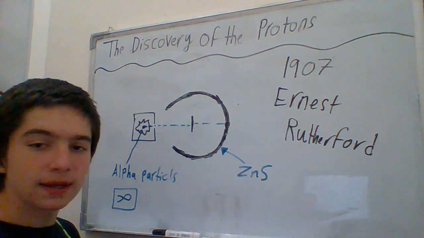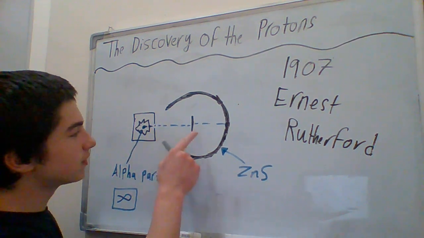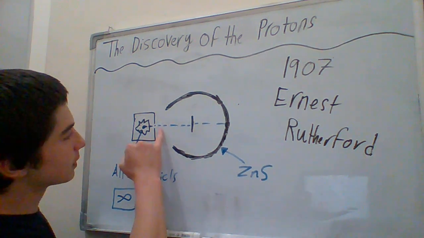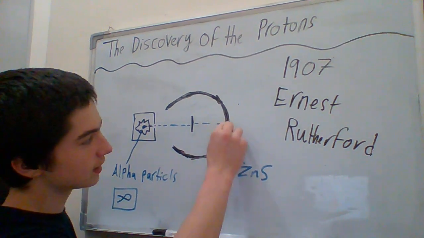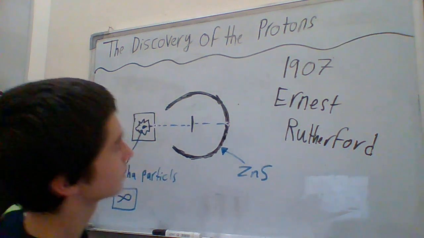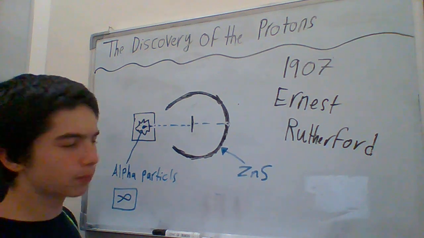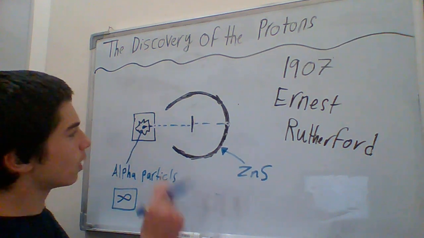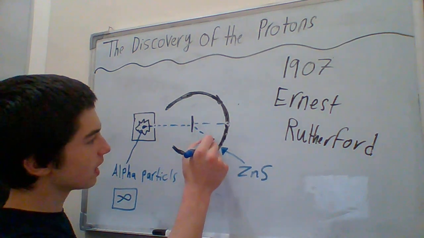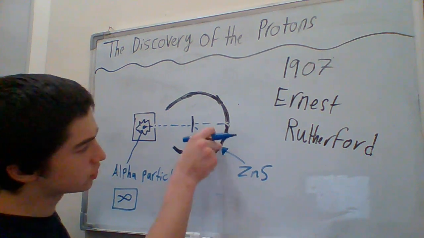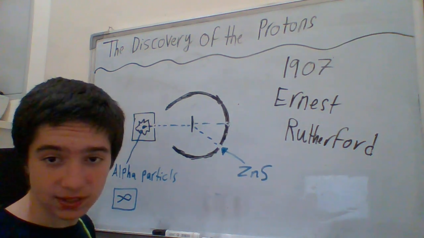He was very surprised when he saw the alpha particles going through the gold foil normally and then glowing at the end, because the zinc sulfide is acting as a fluorescent screen. So he saw that, okay, they're going through it. But the point that surprised him is that while he was shooting the alpha particles, he saw one alpha particle just change its route. It got deflected. He was super surprised.